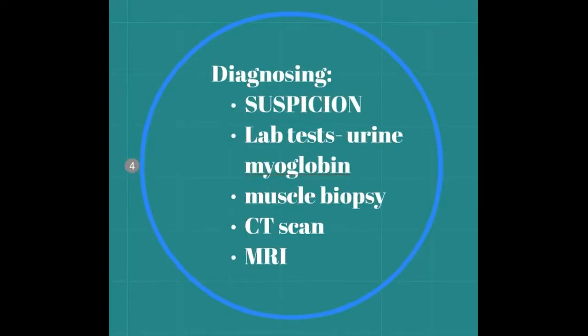Confirmation of rhabdomyolysis is made by laboratory tests, specifically for urine myoglobin. Skeletal muscle biopsy is available but not necessary and normally only used in pediatrics due to the possibility of genetic disorder being present. CT and MRI can also be used to confirm the diagnosis. A CT detects muscular swelling and edema, which suggests muscle necrosis. An MRI, which is the most effective and may serve as a decision-making tool, places a contrast between healthy and damaged muscle.